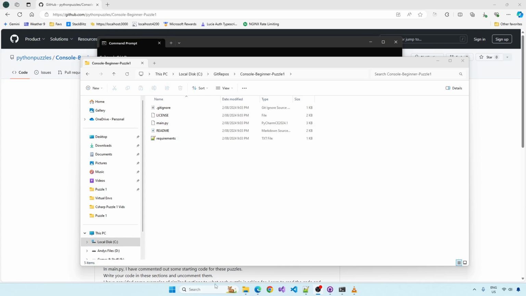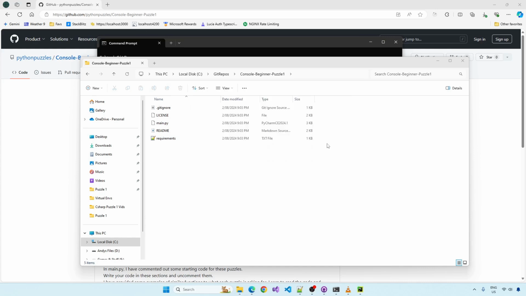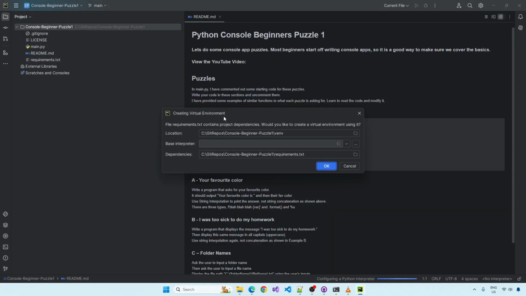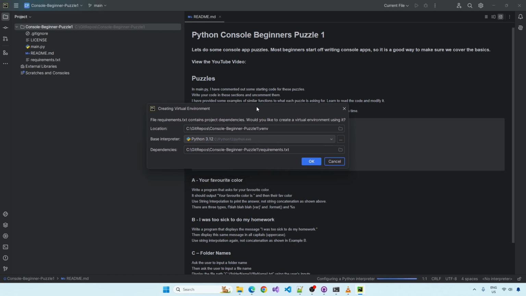Let's open PyCharm, the Community Edition. Okay, it's kind of picked up that I'm in Console Beginner Puzzle 1. You could go to File and Open to get here, but it's giving us a Create Virtual Environment pop-up, which looks okay to me. So we'll be saving our virtual environment in the venv folder.